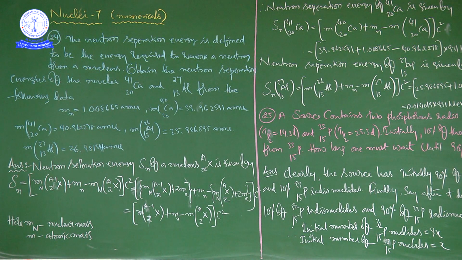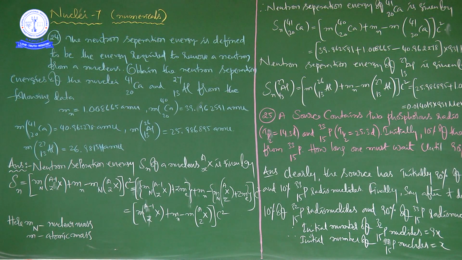The mass of a neutron is 1.008665 AMU. For calcium 40/20, the mass is 39.962591 AMU, and for calcium 41/20, the mass is 40.962278 AMU.